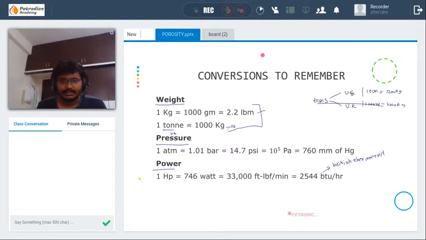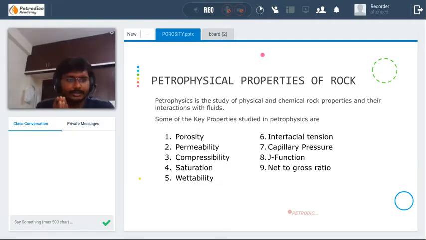I'll be going to the next slide. Right now, we'll be starting petrophysical properties of rock. Okay. What do you mean by petrophysics? Petrophysics is the study of physical and chemical properties and their interaction with fluids. Petrophysical properties of rock means the physical and chemical properties of rock that are involved when fluid is interacting with the solid part of the rock. Some of the key properties studied in petrophysics are porosity, permeability, compressibility, saturation, wettability, interfacial tension, capillary pressure, J function, and net to gross ratio.